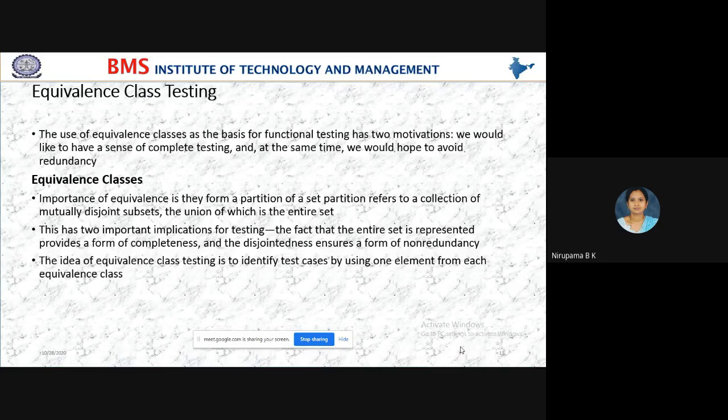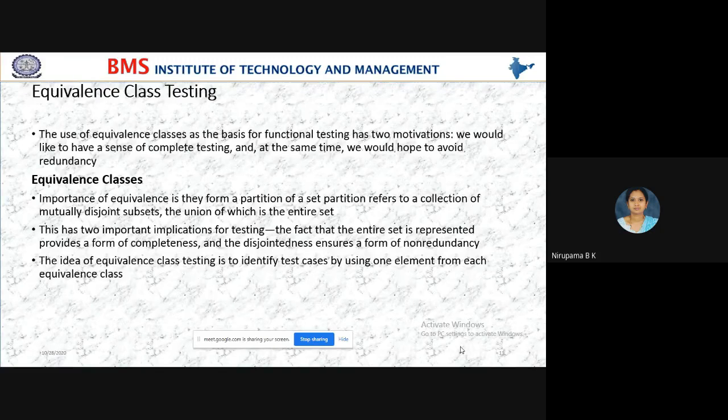See, the use of equivalence classes as a basis for functional testing has two motivations. What are those two motivations? We should like to have a sense of complete testing.